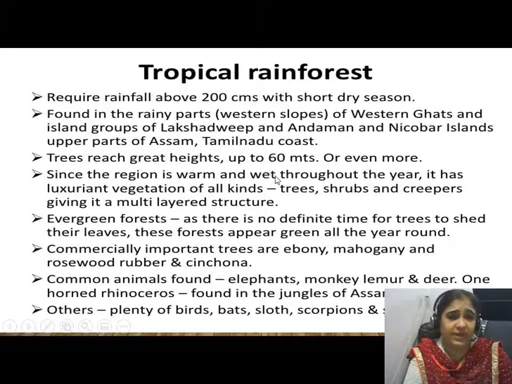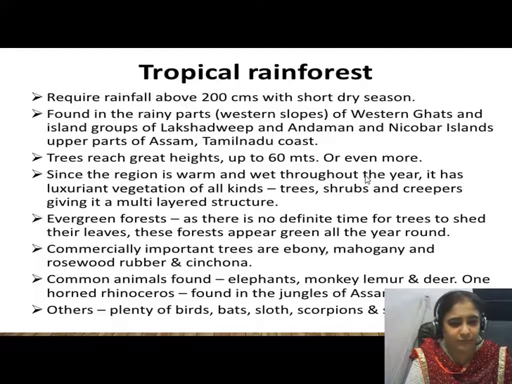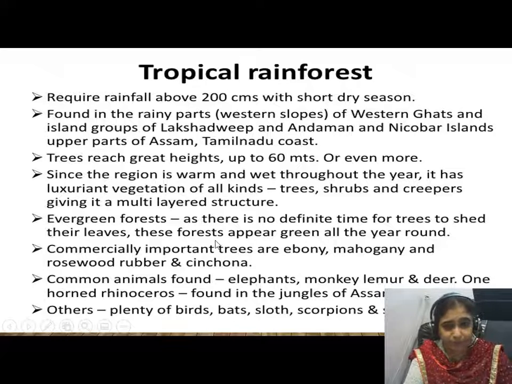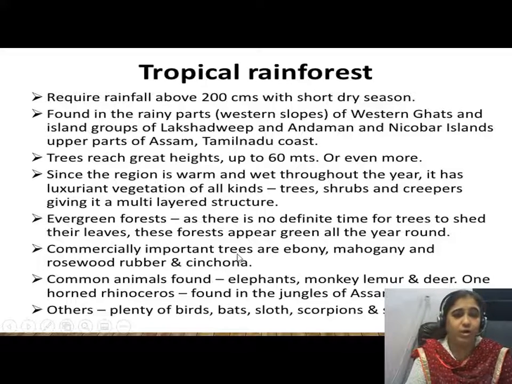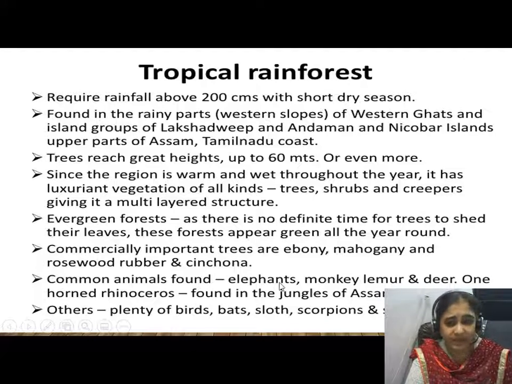As the region is very warm and wet throughout the year, this particular kind of forest has all types of tree forms. They have trees, shrubs, creepers. They are evergreen forests, as I've already told you, and they grow commercially very important trees like ebony, mahogany, rosewood, rubber, and cinchona.